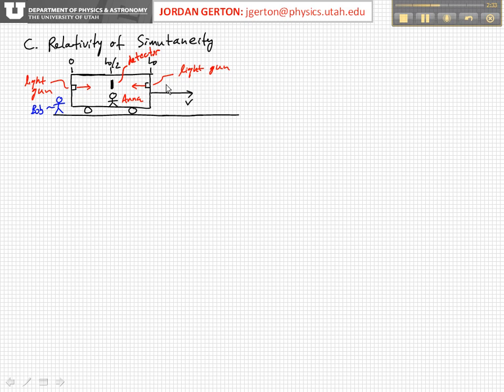Okay, the rail car is moving to the right with velocity v, and Bob is standing in the earth frame here at rest. So this is the situation at time equals 0. And at time equals 0, what's going to happen is that both light guns simultaneously fire.